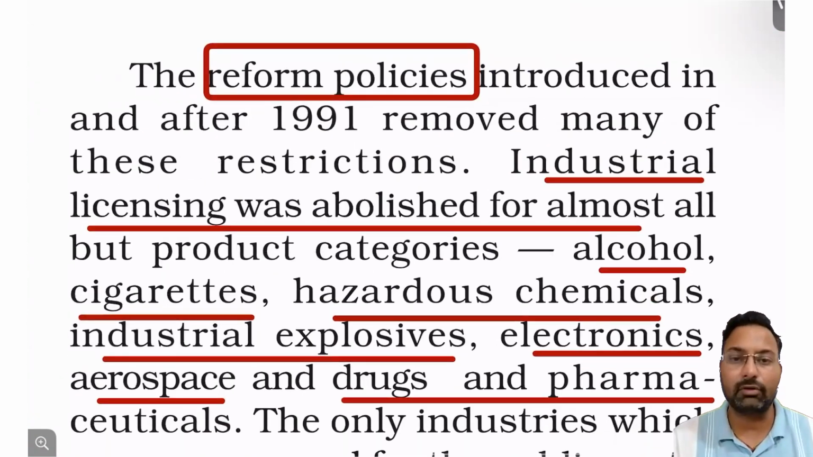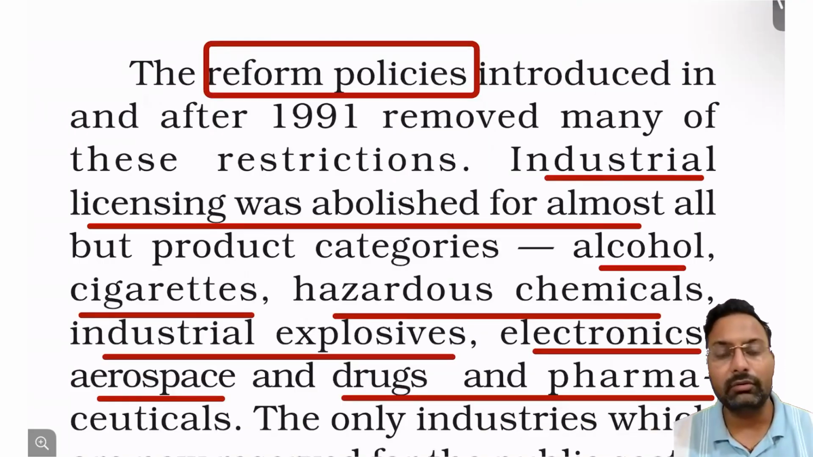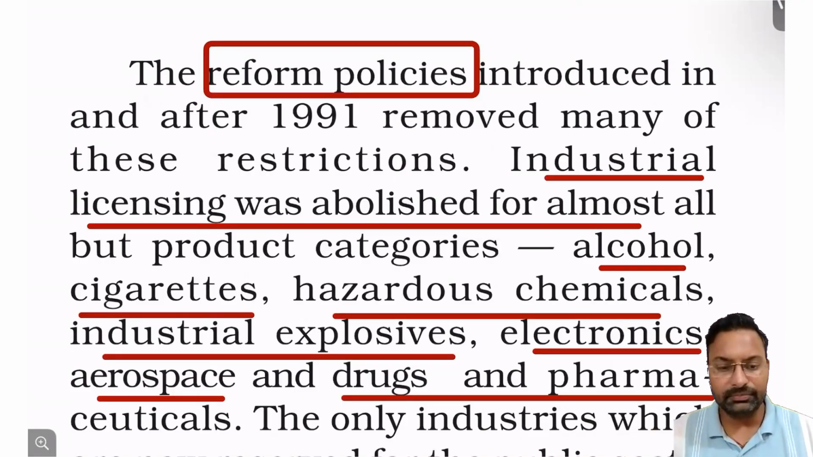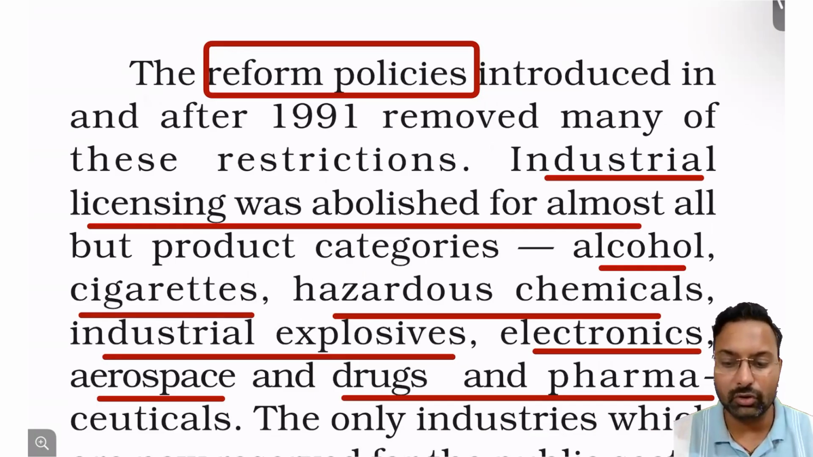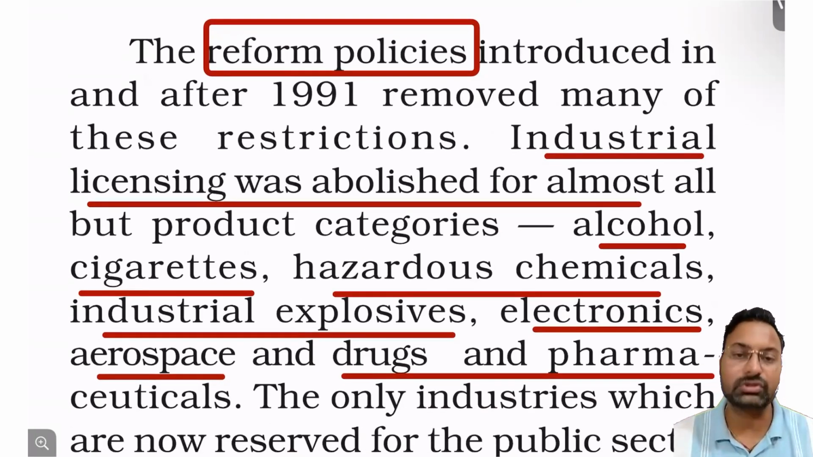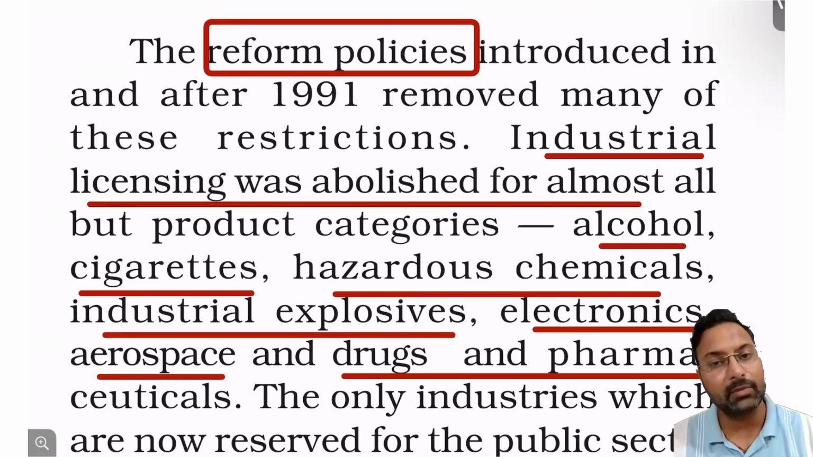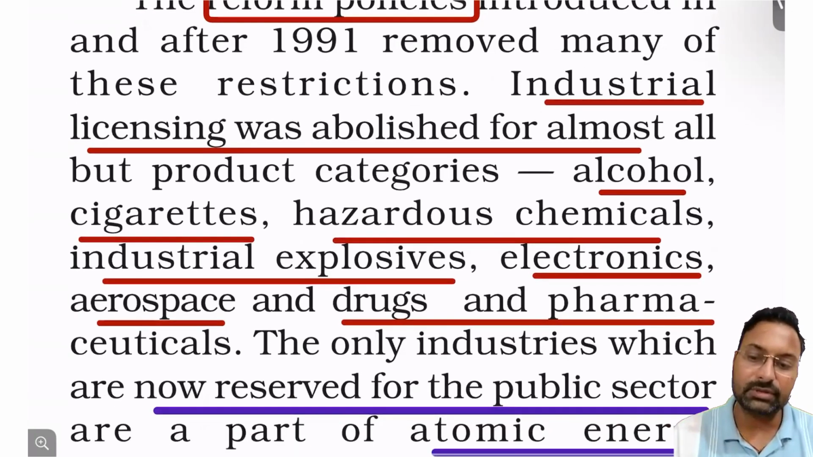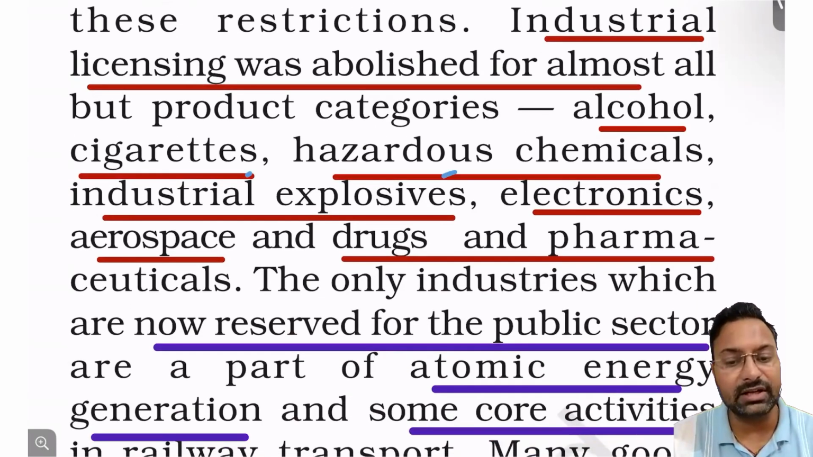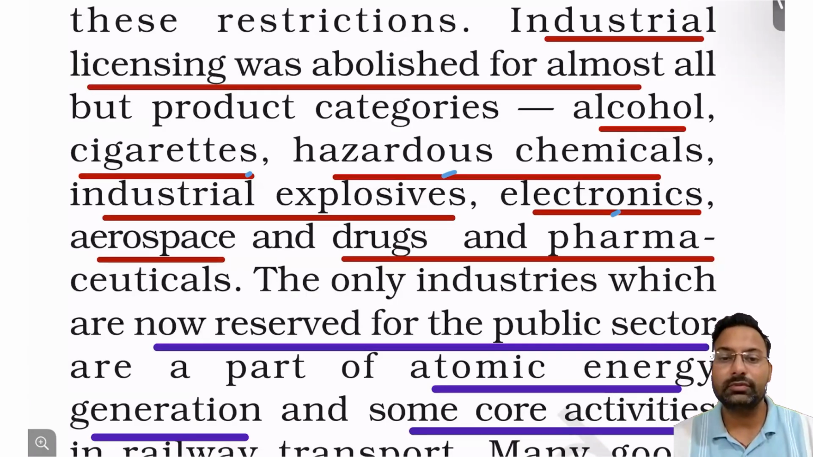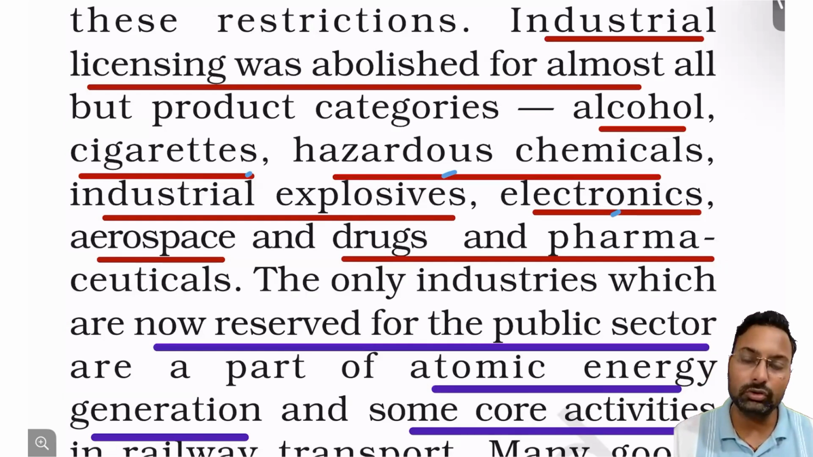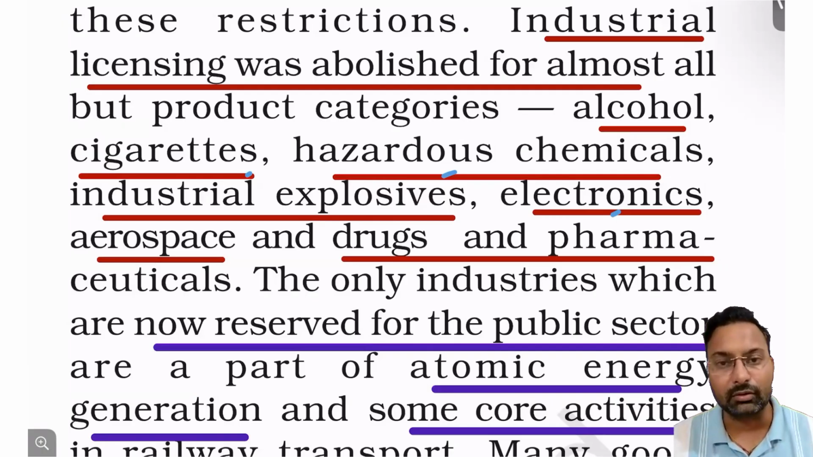Now, what did liberalization reform do to the Indian economy? Industrial licensing was abolished for almost all products. Those licensing procedures were abolished for all products, except alcohol, cigarettes, hazardous chemicals, industrial explosives, electronics, etc. Some of those problematic things, maybe air sprays, drugs, and pharmaceuticals. Those were very sensitive sectors, and for those, licenses were kept. Otherwise, all other sectors were deregulated.